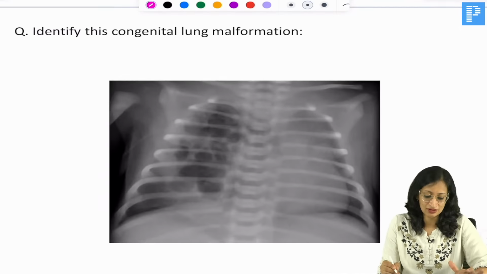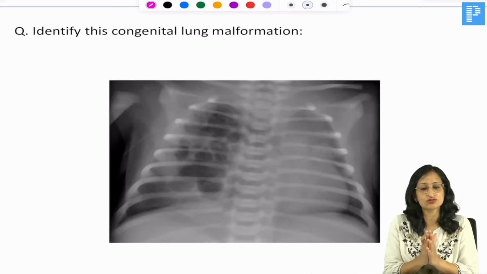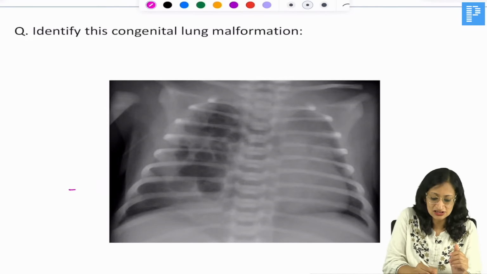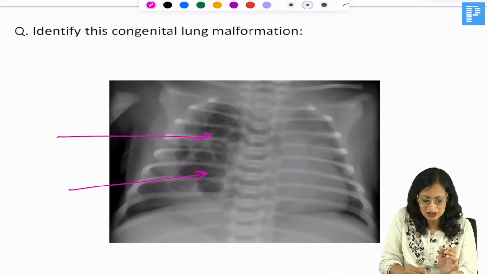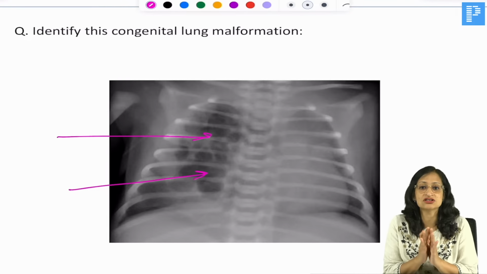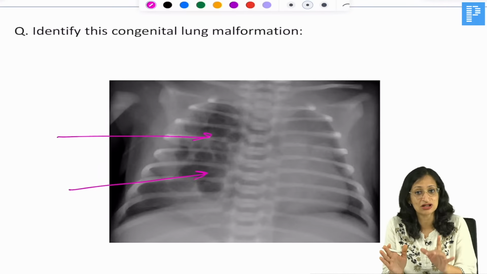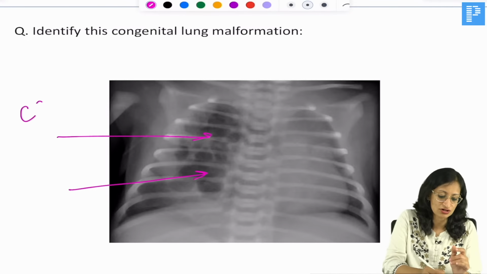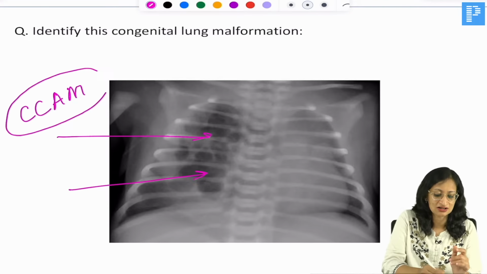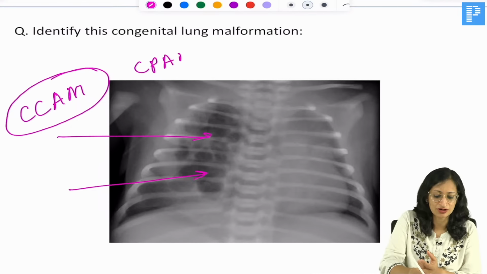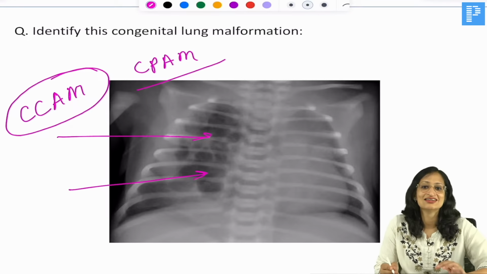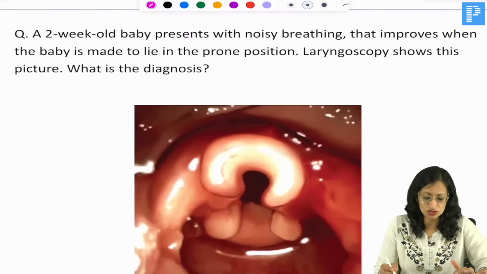Now this is another congenital lung malformation. These are all potential questions which can come. Here you can see again cystic shadows in the thorax. But you can see that the diaphragm margin is intact. So this is not congenital diaphragmatic hernia, though it is similar looking to that. This is a condition called CCAM, congenital cystic adenomatoid malformation. The new name for this is CPAM, congenital pulmonary airway malformation. So you can get these congenital lung malformations also.